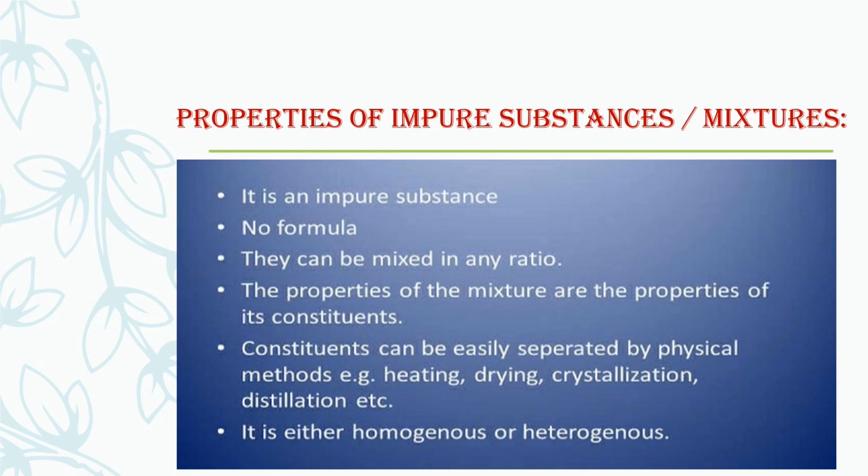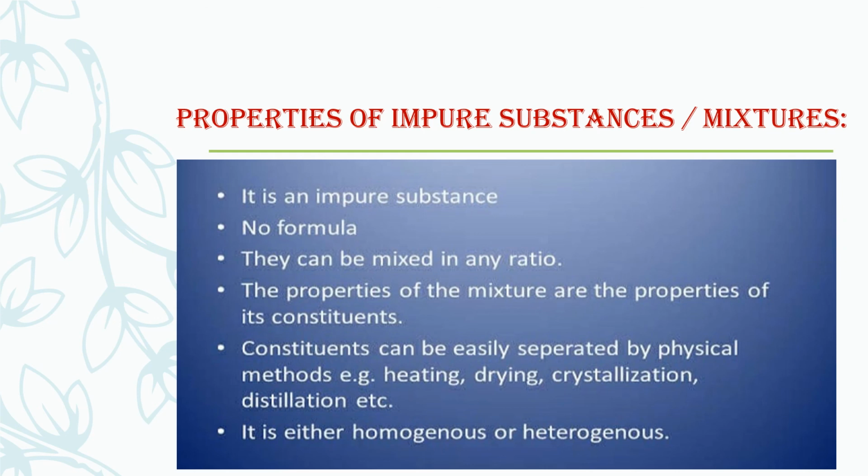Further, the properties of the mixtures are the properties of its constituents. It means whatever the mixture is made up of, the properties of the mixture will be the same as those of its constituents.